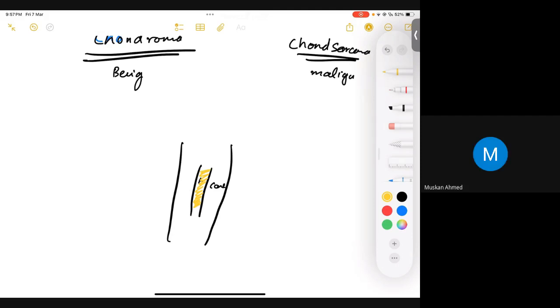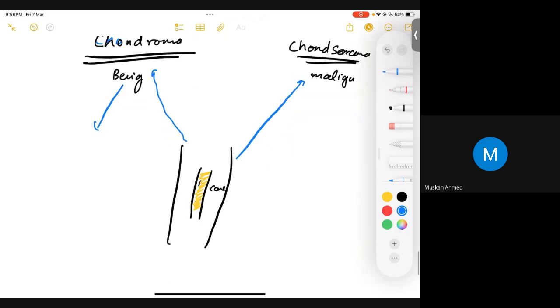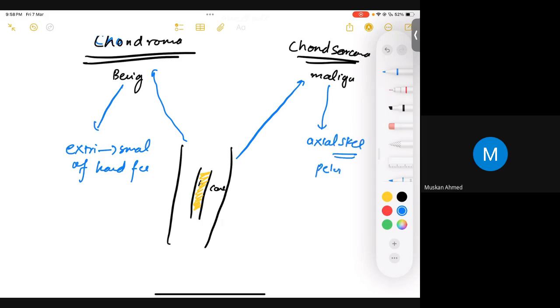Both of them occur in the medulla of your bone. But another important point: the benign one tends to occur mainly in the extremities. What do I mean by extremity? The small bones of your hand and feet. While the malignant variant, chondrosarcoma, occurs in the axial skeleton, like the pelvis or somewhere central. Still, it would be in the medulla. Is that clear?